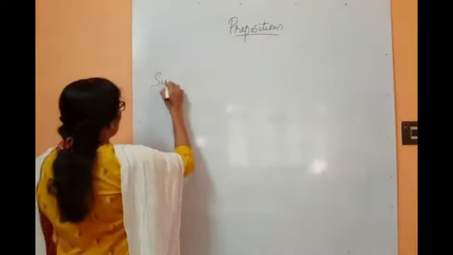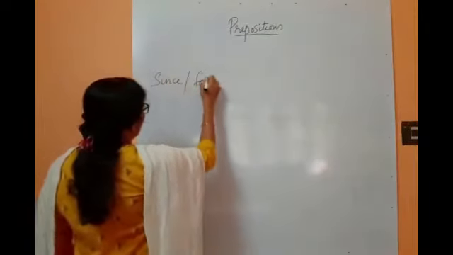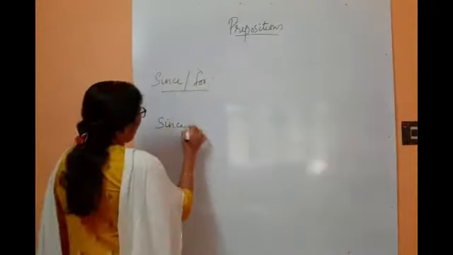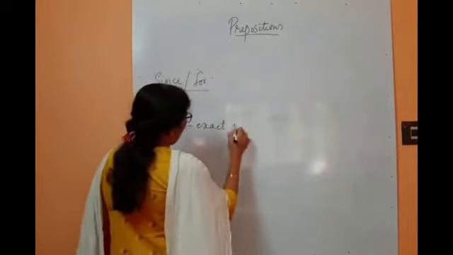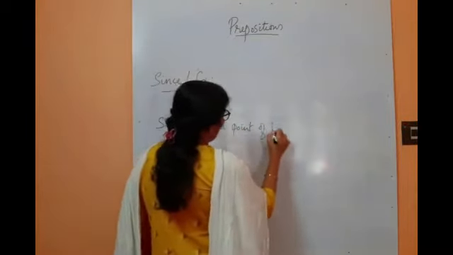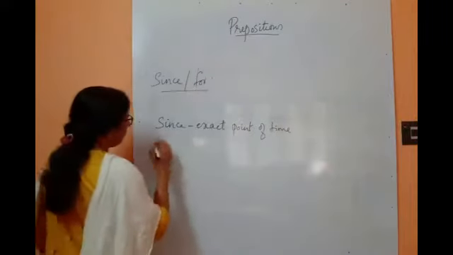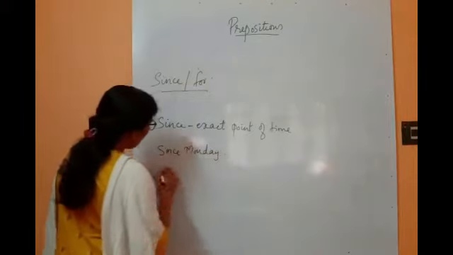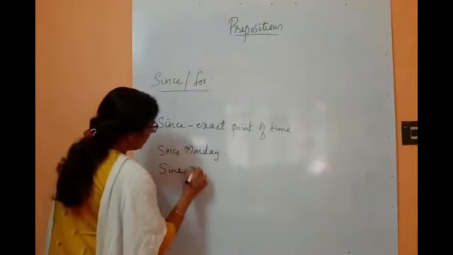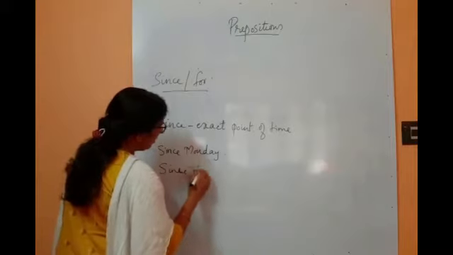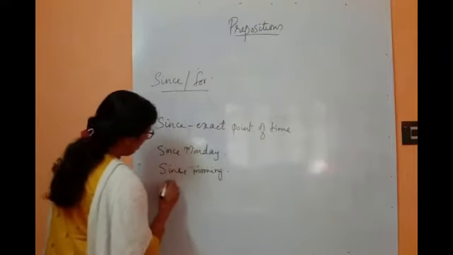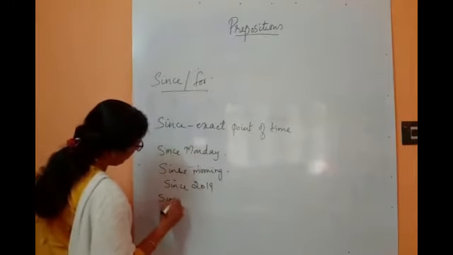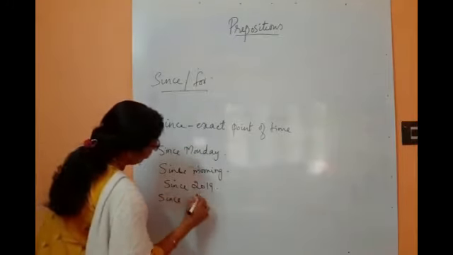Okay, next one is about since and for. Since and for, already we have studied in our tenses. Since is for an exact point of time. So that means since Monday, since morning, since 2019, since 2 o'clock.